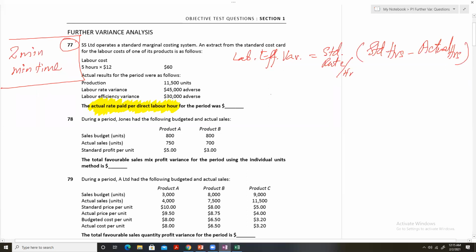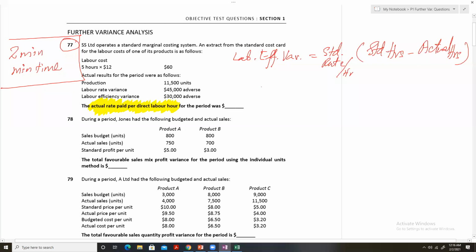So labor efficiency variance compares standard hours against the actual hours, and the difference between the two is multiplied by the standard rate per hour.